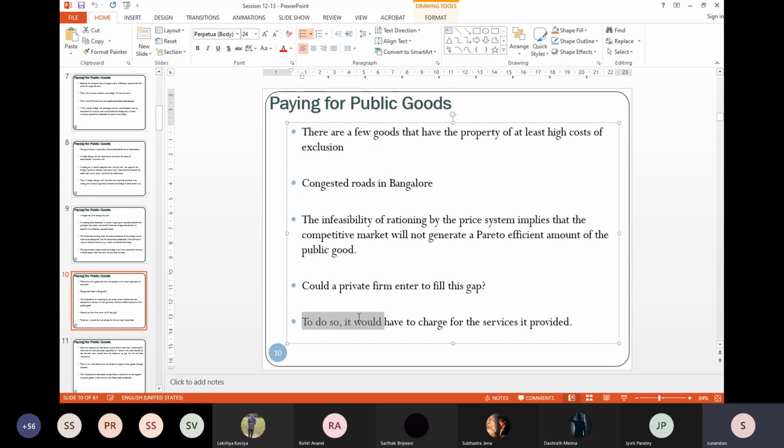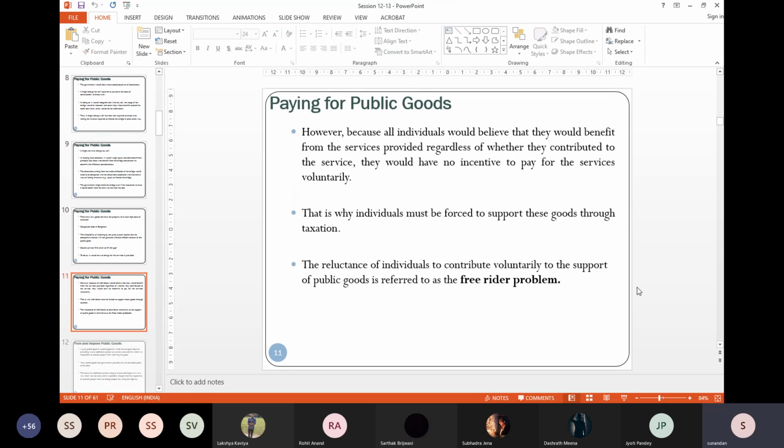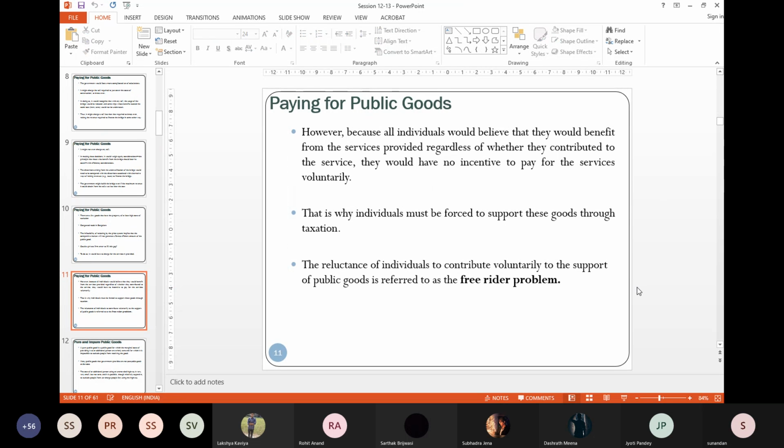The moment a private firm enters, it will charge for the services it provides, right? Now the question is, those who benefit from the service and those who will contribute for that service.